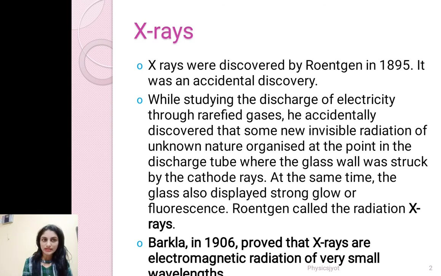When he was studying the discharge of electricity through rarefied gases, he accidentally discovered that some invisible radiation of unknown nature originated at the point in the discharge tube where the glass wall was struck by the cathode rays. At the same time, the glass also displayed a strong glow or fluorescence. Röntgen called the radiation X-rays. Barkla in 1906 proved that X-rays are electromagnetic radiation of very small wavelength.